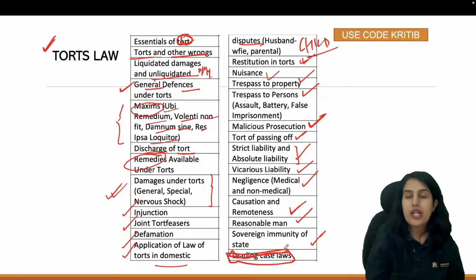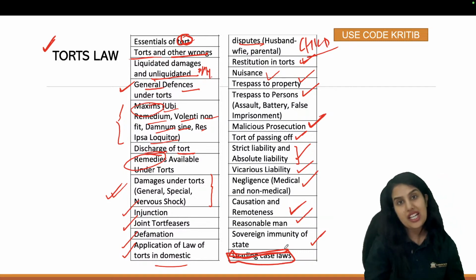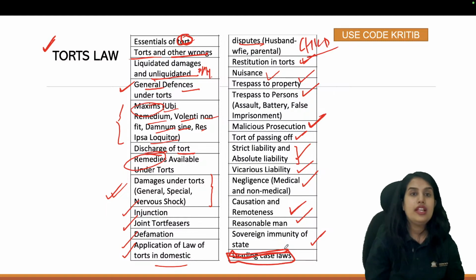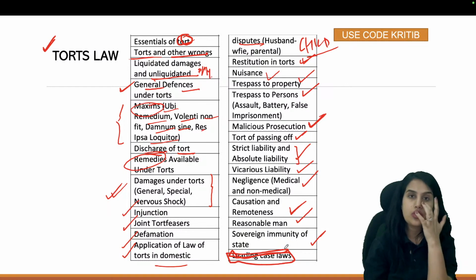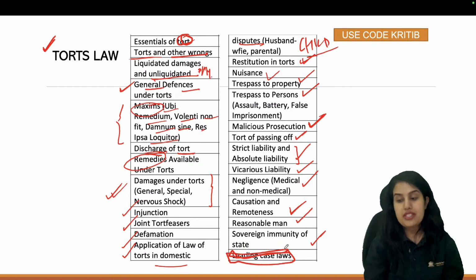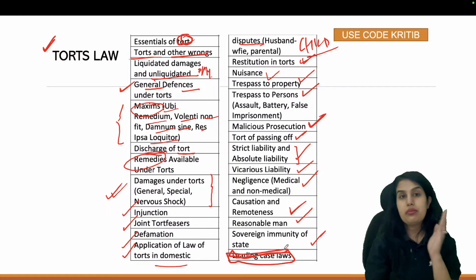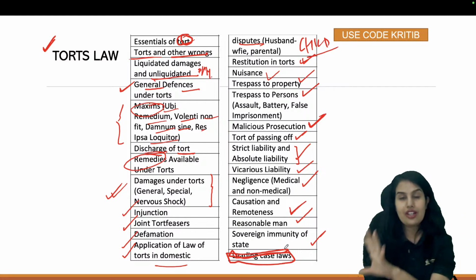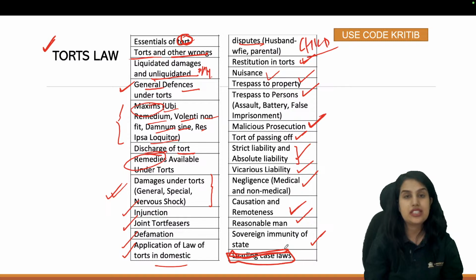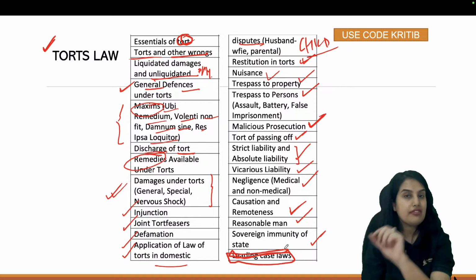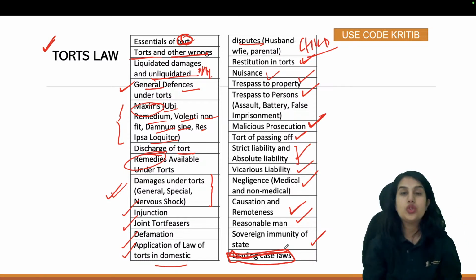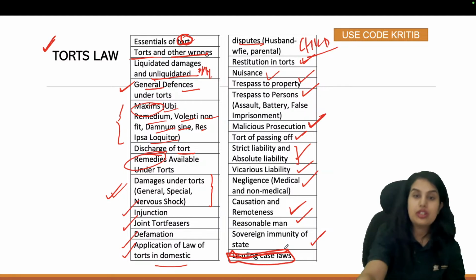Because, as we have seen this year, certain legal GK questions were asked in the CLAT examination, they can ask again. They might ask you the leading case law of, let's assume, volenti non fit injuria. So we should know the answer to the same. These are the topics we have to cover in tort law. You can make a list of this in a copy, or you can just take a screenshot and put it somewhere where you can tick off the topics you have done for the examination.